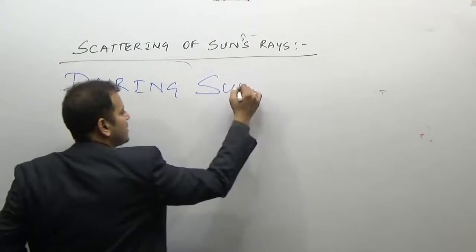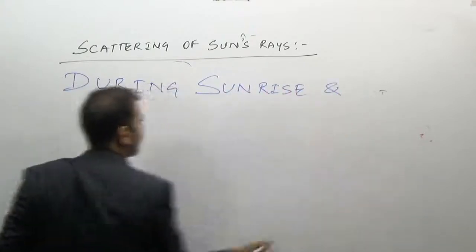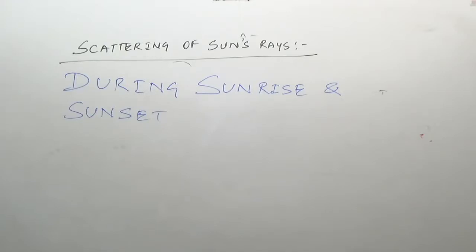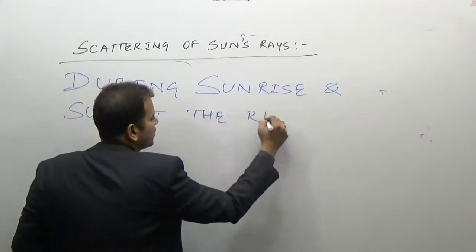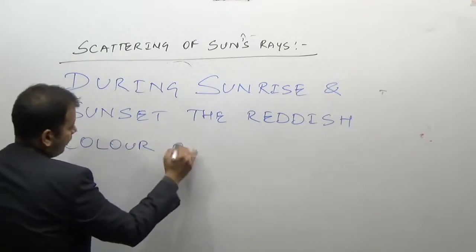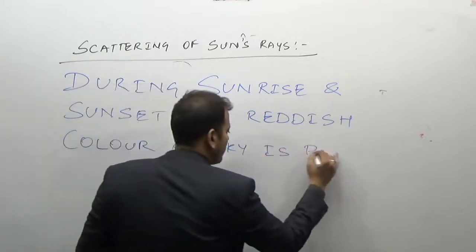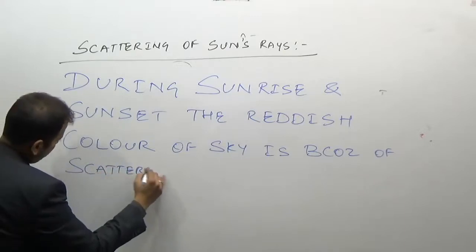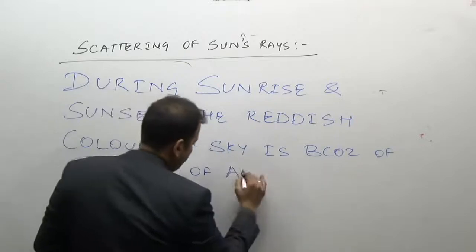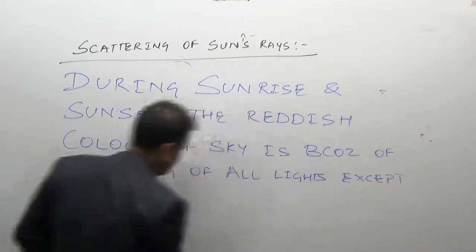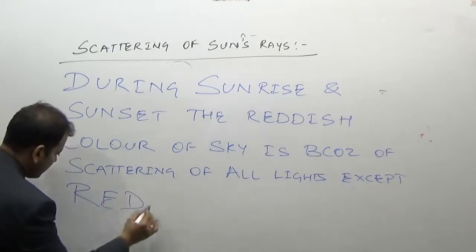During sunrise and sunset, the reddish color of the sky is because of scattering of all lights except the red light.